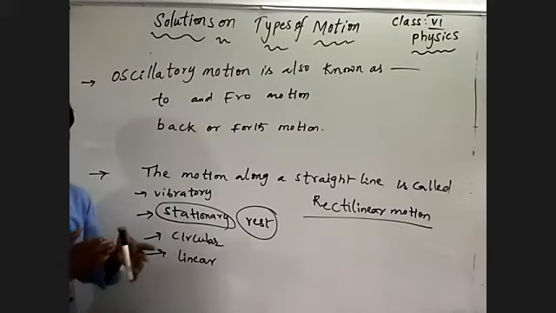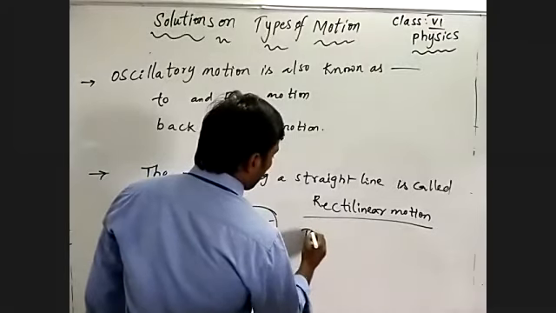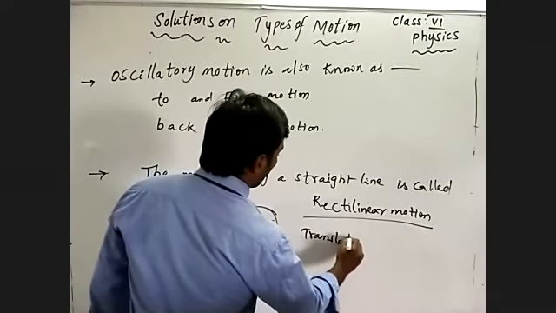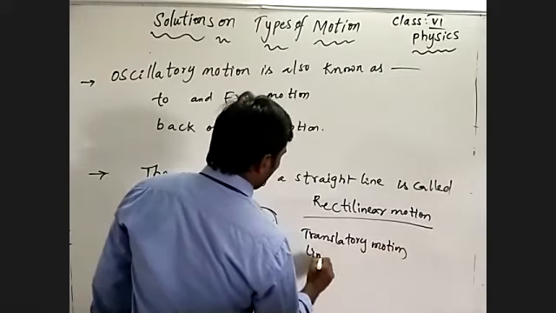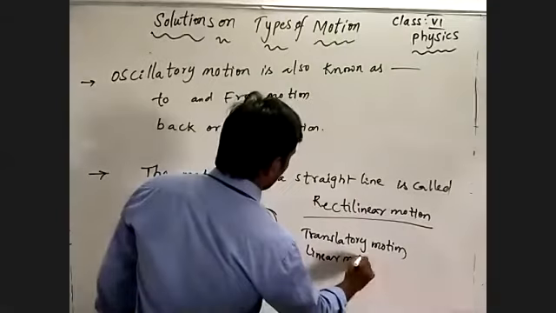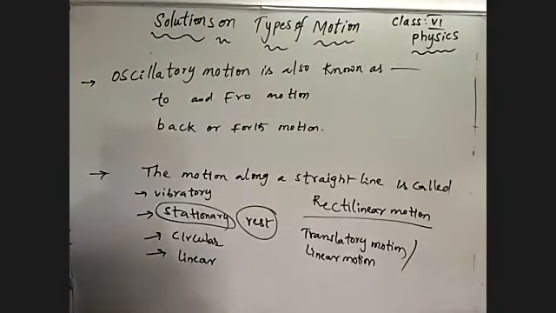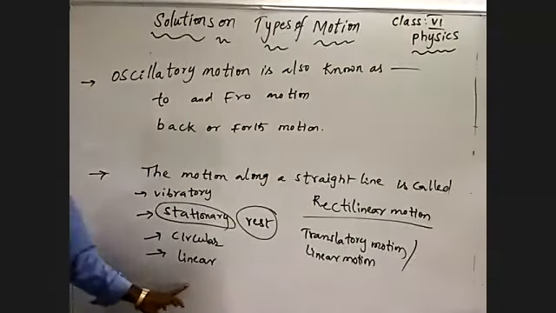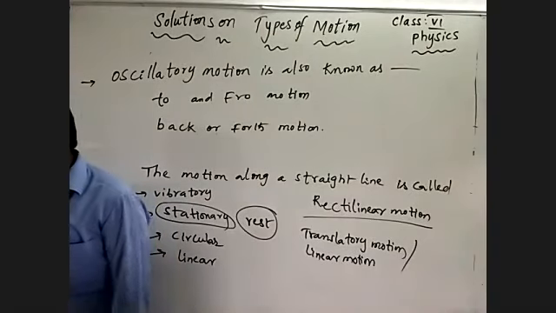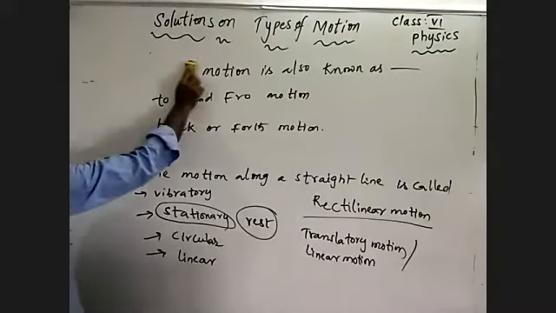Rectilinear motion is a part of translatory motion, or what we can call linear motion. So the motion along a straight line is called linear motion. Understand? That is how we clear that question.